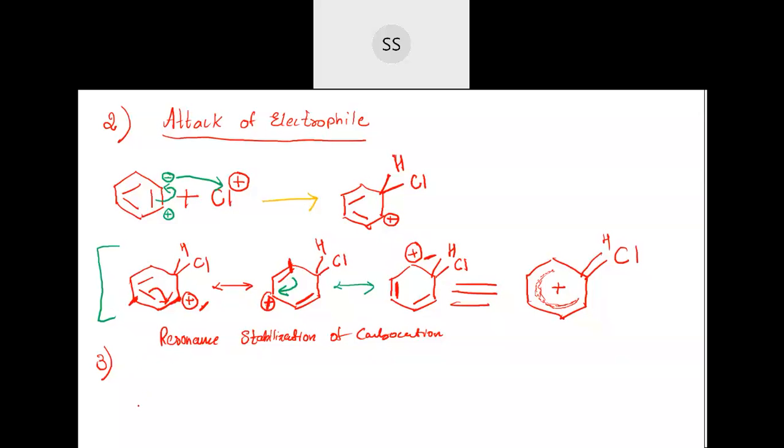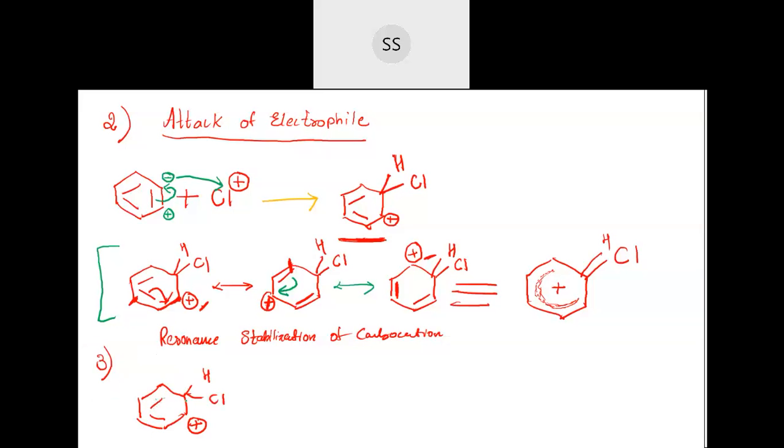Now last step, see what happens. Why I've shown that hydrogen, you see here. I am drawing this compound here, where we have stopped, where we have got that product. Only this is enough. It has a positive charge, and then here you have hydrogen and then chlorine atom. So this is our compound which is formed during the reaction. Now if you count the pi electrons, how many pi electrons are present here? 1, 2, 3, 4. 4 pi electrons is not an aromatic compound, and this should be an aromatic compound.